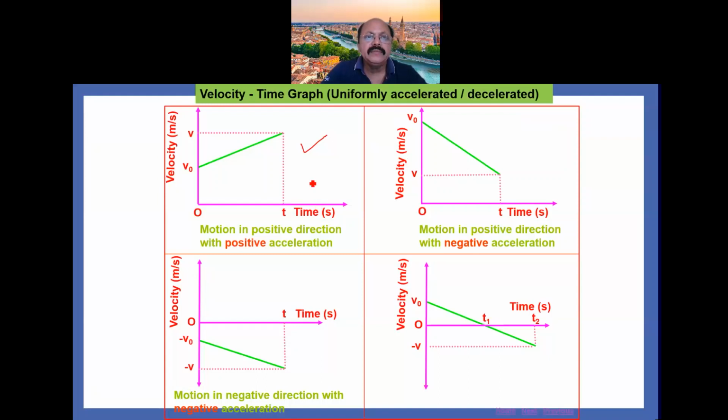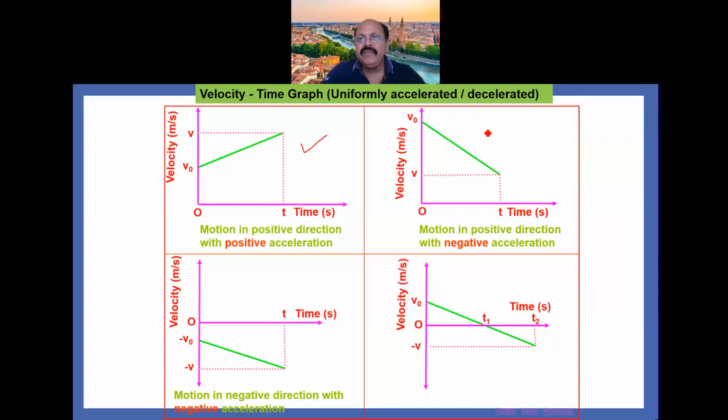The initial velocity of the body is v naught and the final velocity is v. Since it is moving uniformly, the graph is a straight line. That indicates that the object is moving in the positive direction with positive acceleration.